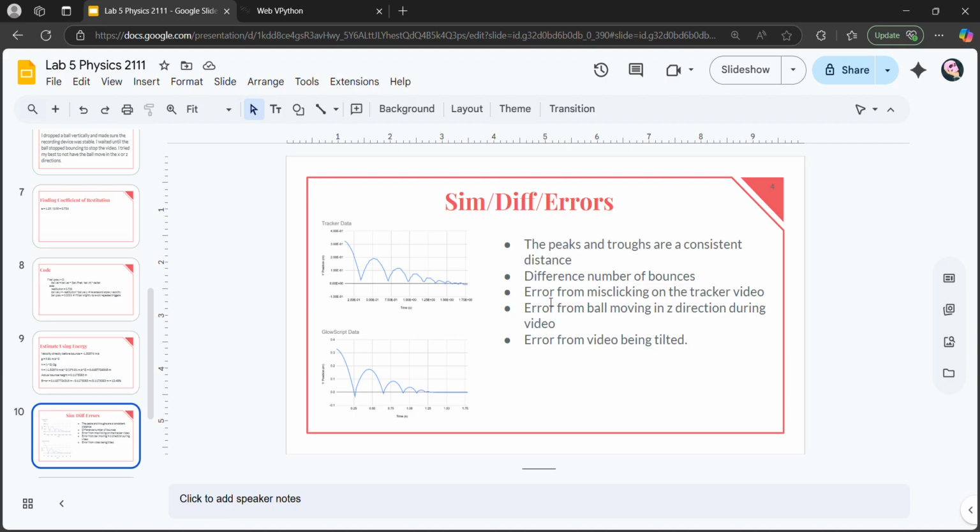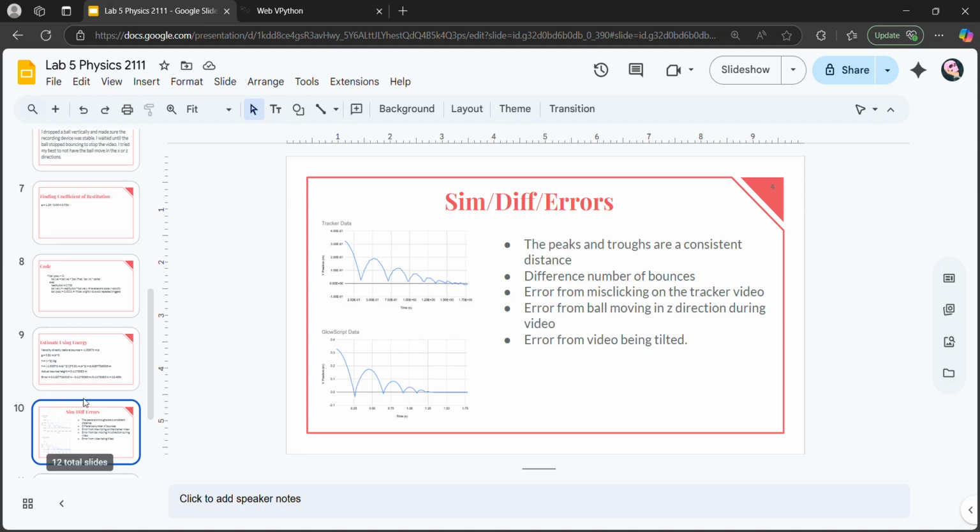A lot of the errors are from the tracker video, where you can have misclicks, but the ball also ended up moving in the Z direction, so there was that error. There was also the parallax error of the phone being at different heights, so it saw the ball at different heights. And then there was also error from the video being tilted.